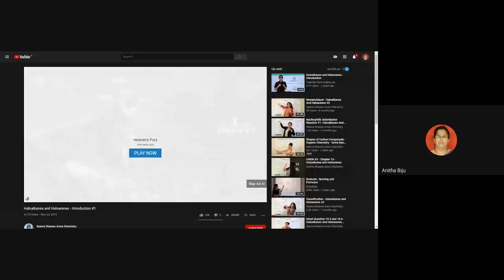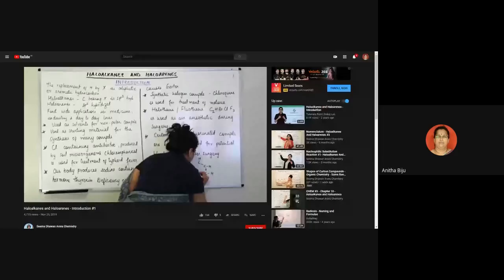I will explain: the replacement of one or more hydrogen atoms in a hydrocarbon results in the formation of a halogen derivative of hydrocarbon. We know that hydrocarbons are of 3 different types: alkane, alkene, and alkyne in general. So I will give a definition of both haloalkane and haloarene. First of all, haloalkane.